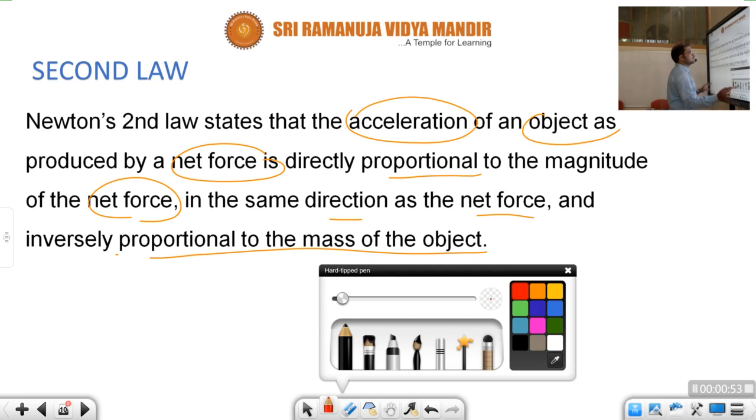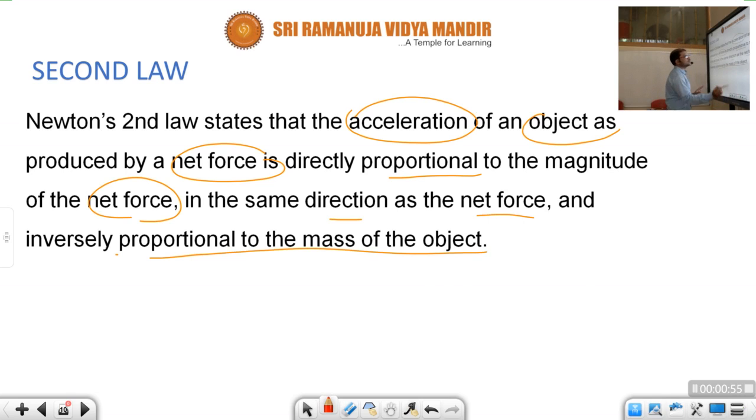See, children, Newton's second law describes acceleration. This acceleration is directly proportional to the net force, and it is inversely proportional to mass.